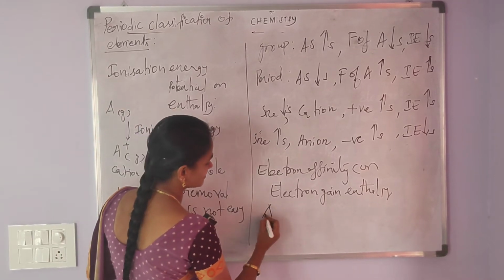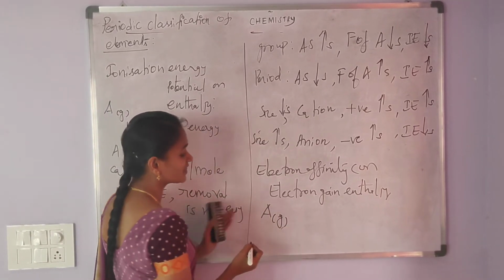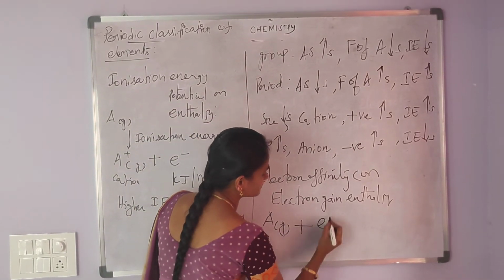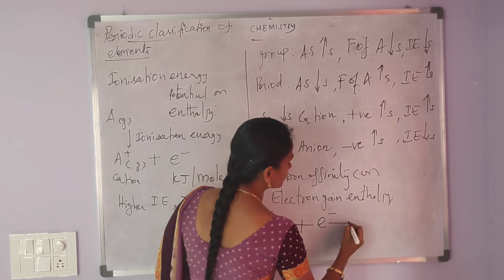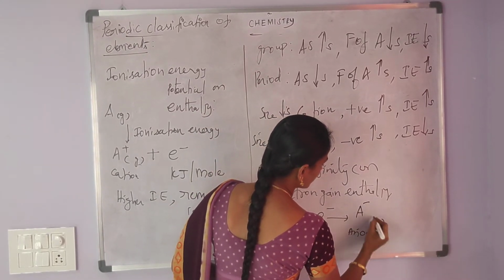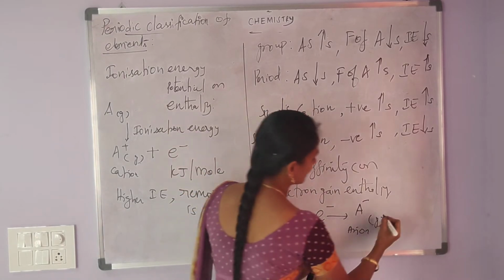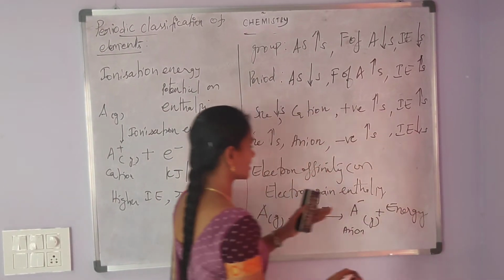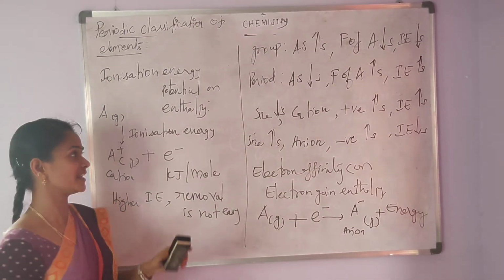The neutral atom becomes the anion and releases energy, which is called electron affinity.